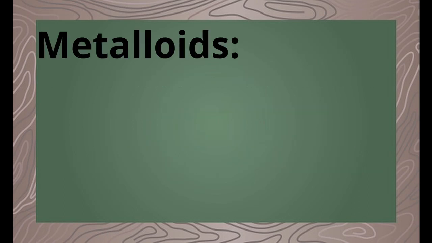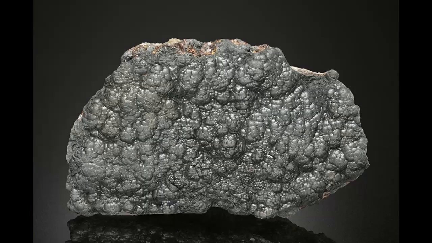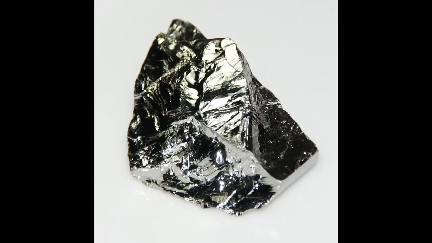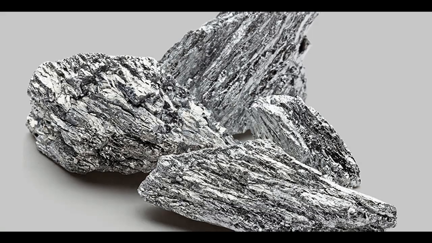Metalloids. Some elements such as arsenic, silicon, germanium, antimony have properties which are intermediate between metals and non-metals. Such elements are called metalloids.